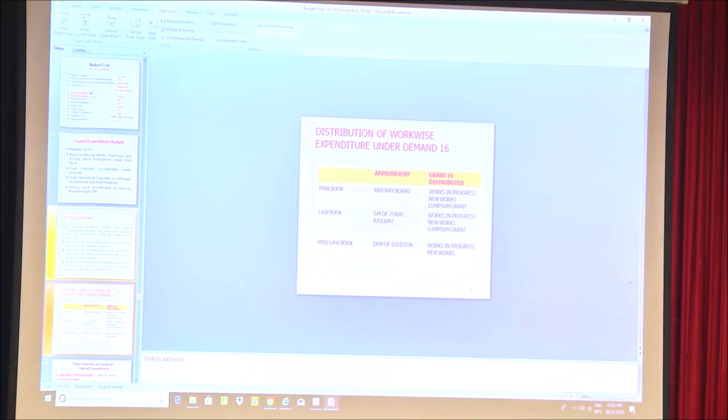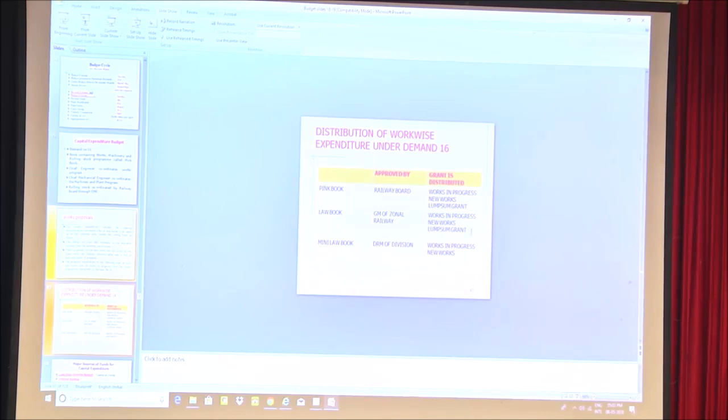Now this lump sum grant of the pink book, when it is received by the GM, again a law book is prepared. In the law book, again there are works in progress, which are ongoing works. So the grant is distributed for works in progress. Then GM also has some sanctioning powers. So which works are within his powers, he will approve in the new works. And after that, again a lump sum grant. So whatever lump sum grant has come in the pink book is distributed by work in progress, new works, and lump sum grant.